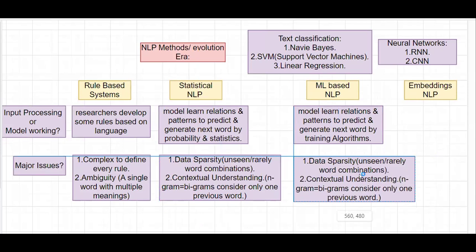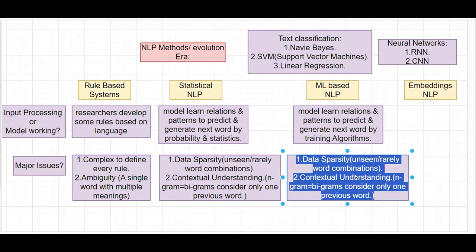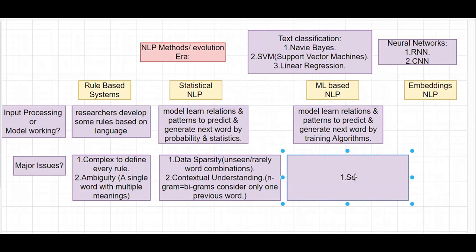While using these ML based models, we face some issues. The first one is semantics. So what is semantics? The word semantics are missing, that is nothing but the meaning of the whole sentence, or the meaning of words, is missing. This is one of the major issues that we face. Even while we are predicting the next word, the same word comes multiple times. That means the total meaning is missing, right?